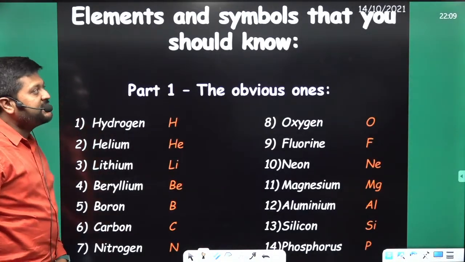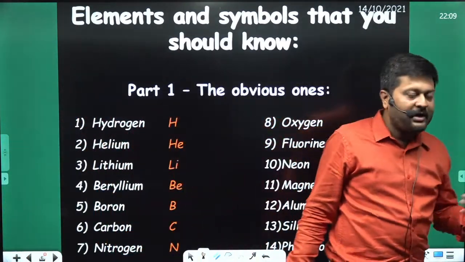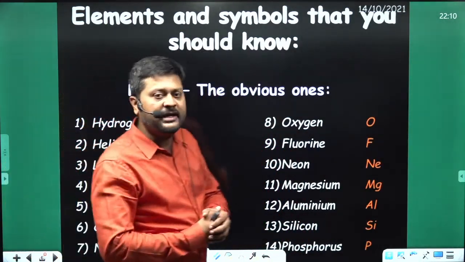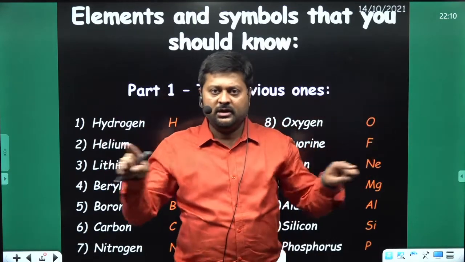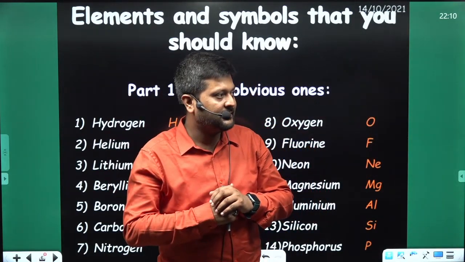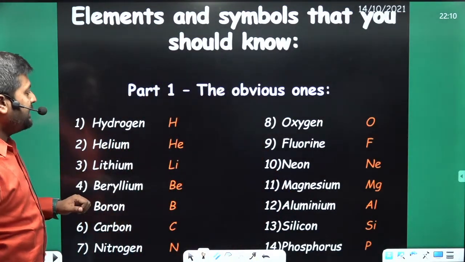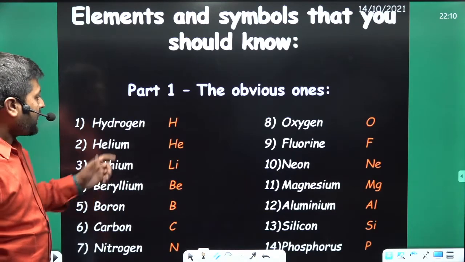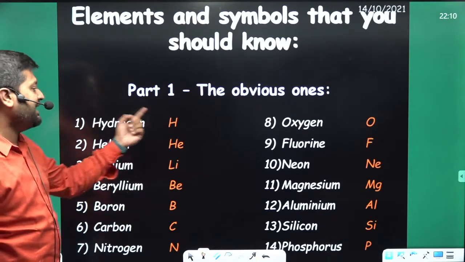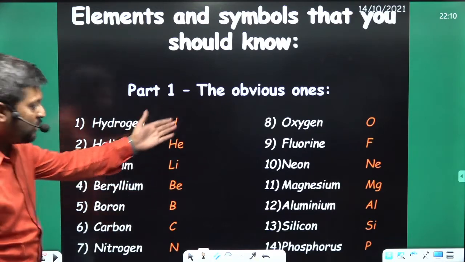Now we have elements and symbols that you should know. We have discovered 118 elements, and we have arranged them in a systematic order. We call it the periodic table. Do you know about it? We also assigned symbols to each of the elements. Like hydrogen is written as H, helium He, lithium Li, beryllium Be, and so on.